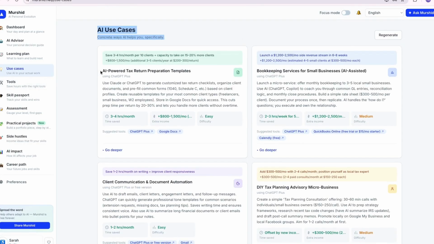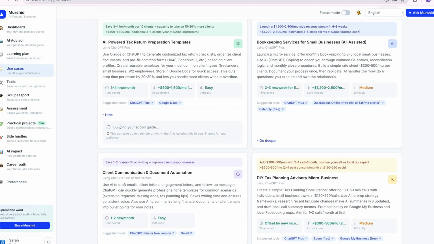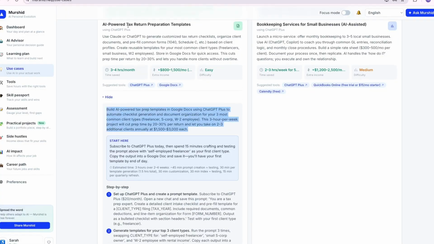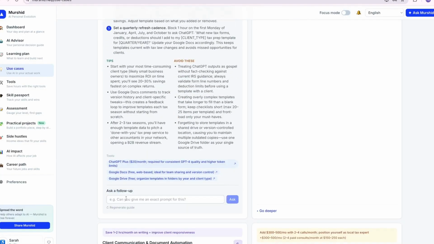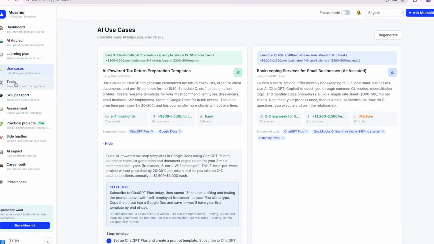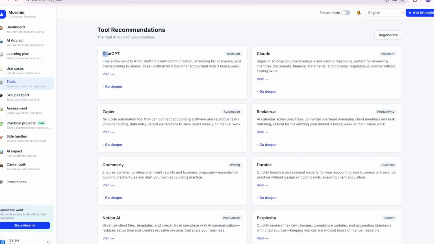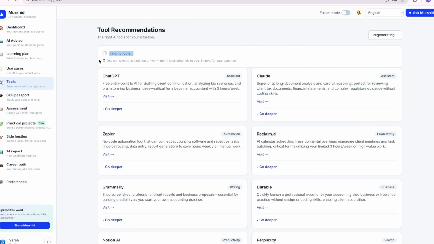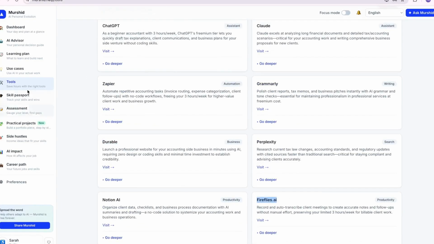The Use Cases section generates specific, practical ways AI can help you right now. Each idea shows how much time it could save, its income potential, how difficult it is, and exactly which tools to use. Choosing AI tools can feel overwhelming, so Murshid narrows it down for you. Here you'll find a curated shortlist.